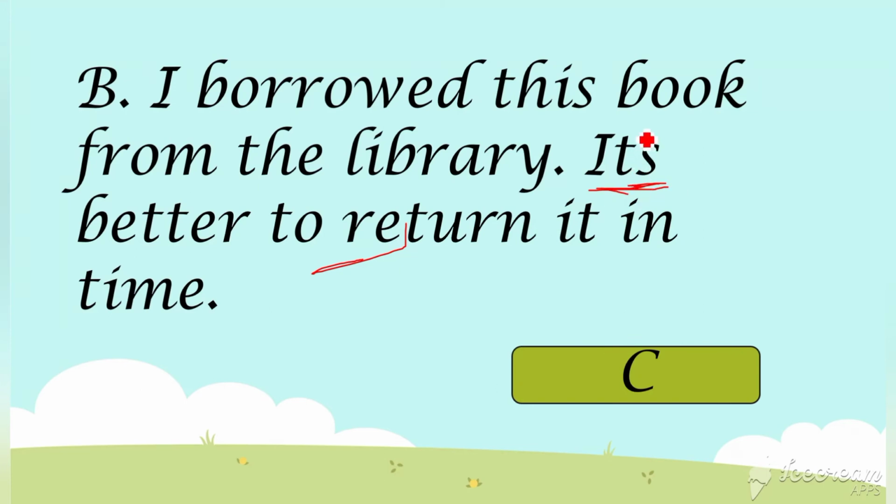So we have to add an apostrophe here, only then it will be correct. This is not showing any possession. It's a contradiction, so we have to add an apostrophe. I think you have understood. The remaining things you have to do as homework.